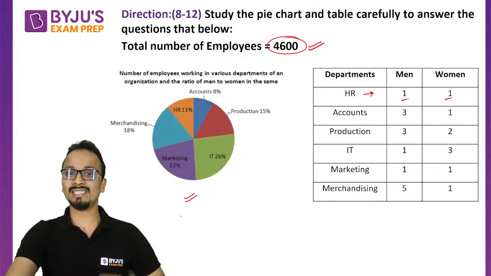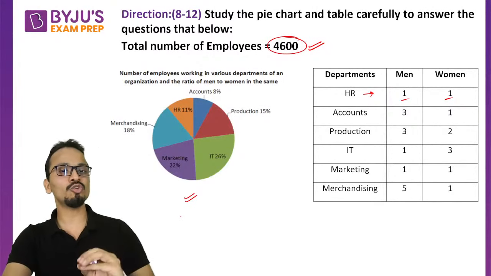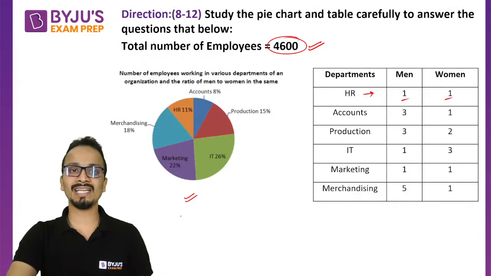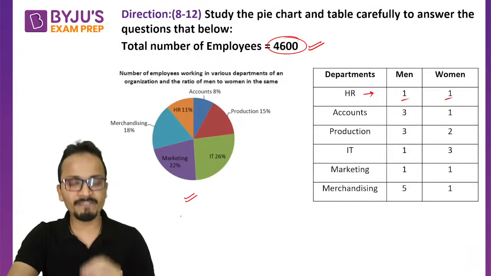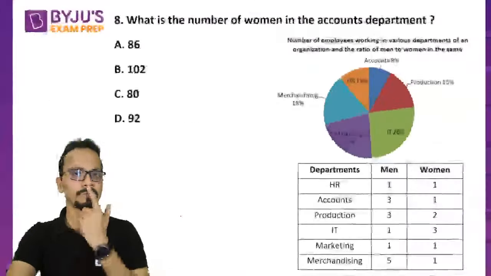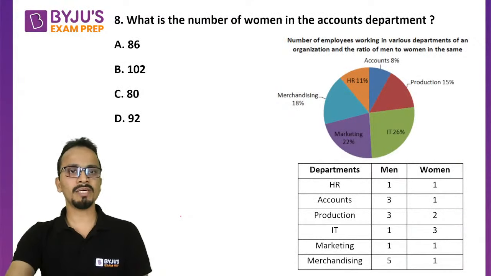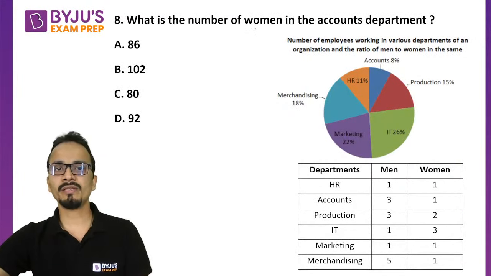It is not necessary, there is no compulsion, that you keep on finding the number of employees in each of the departments, the number of men and women in each of the departments. So we will be using this value 4600 whenever it is required. All right. Okay. So question number 8. What is the number of women? So we need the number of women in the accounts department.